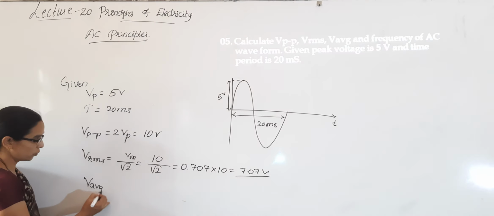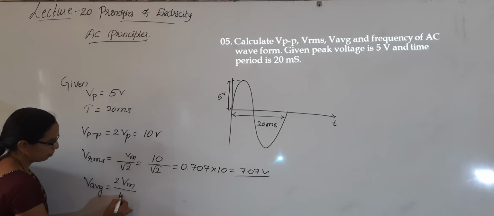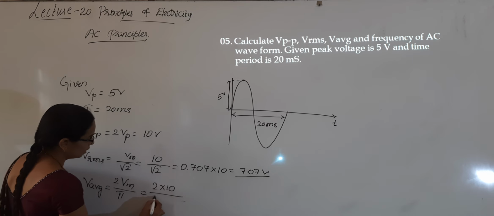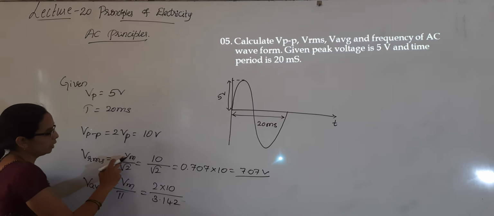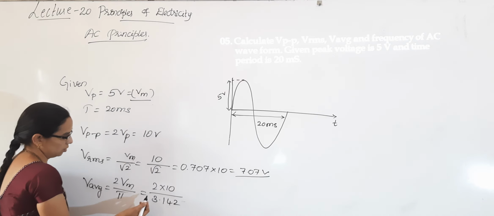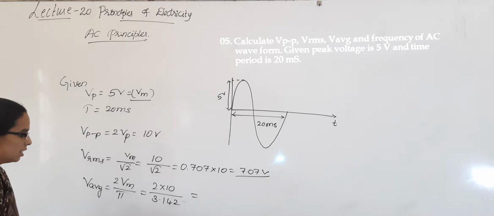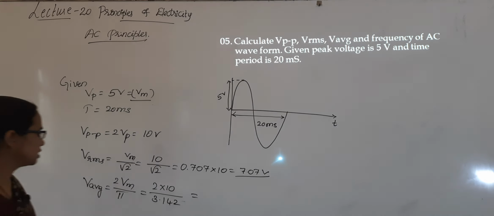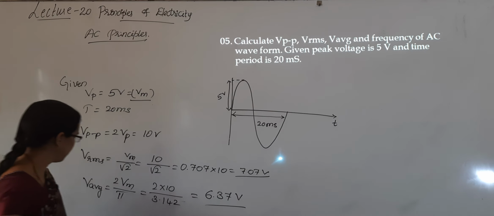V average is equal to 2 Vm by pi, 2 into 10 divided by 3.142. Vp is nothing but Vm here. Calculate it and put the answer, somewhere around 6.37 volts you will get.